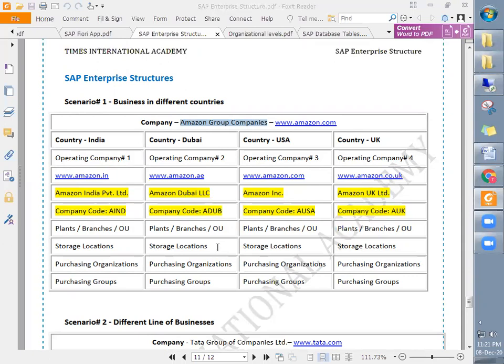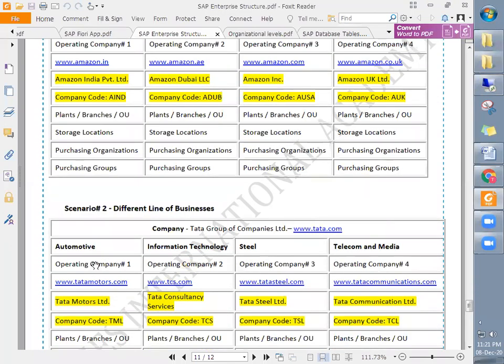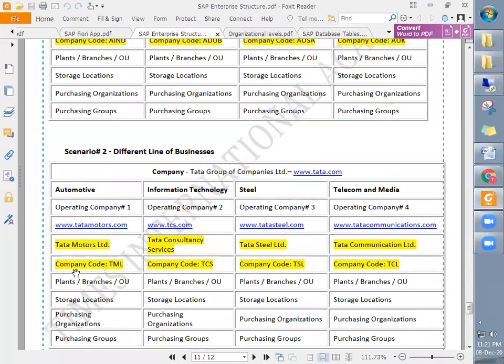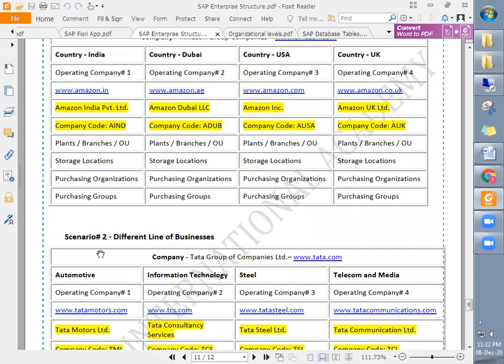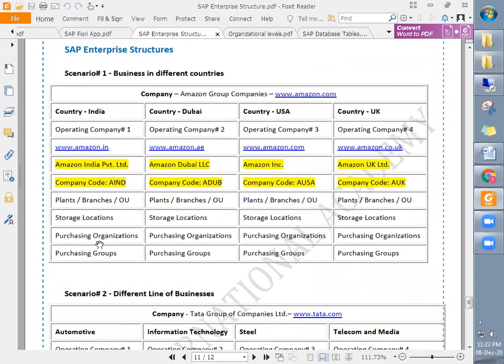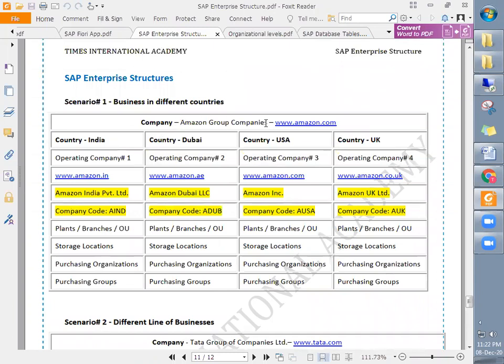There are no other ways. For example, Tata Motors has business in India, and I think they also have a presence in Saudi Arabia and in Africa as well. So when they go to Africa, Tata Motors will have a presence in different countries.